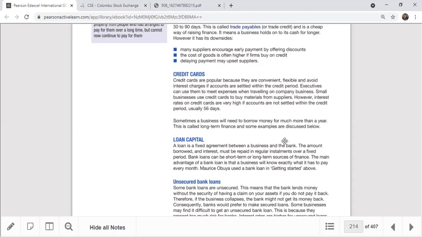Okay, thank you. So credit card is another short-term method of finance. Credit periods are normally 56 days, sometimes 45 days. Internationally, American Express, Mastercard, and Visa are the main three companies who operate credit cards, and they give their service to the banks. Every commercial bank in Sri Lanka, like Sampath Bank, HNB, Standard Chartered, HSBC, has credit card facilities.